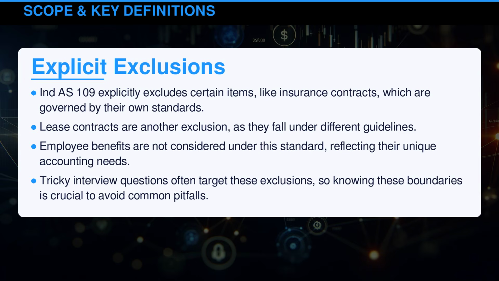Indian Accounting Standard 109 explicitly excludes certain items, like insurance contracts, which are governed by their own standards. Lease contracts are another exclusion, as they fall under different guidelines. Employee benefits are not considered under this standard, reflecting their unique accounting needs. Tricky interview questions often target these exclusions, so knowing these boundaries is crucial to avoid common pitfalls.